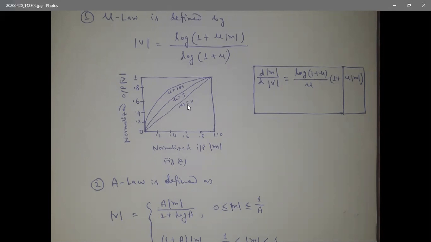For a given value of mu, the reciprocal slope of the compression curve, which defines the quantum step, is given by the derivative of modulus of m with respect to modulus of V. That is d of modulus of m by d of modulus of V equal to log of 1 plus mu divided by mu, into 1 plus mu modulus of m.